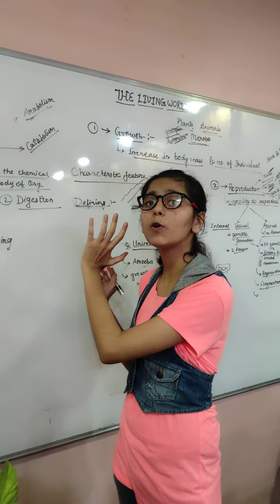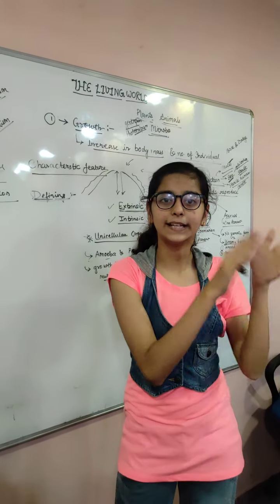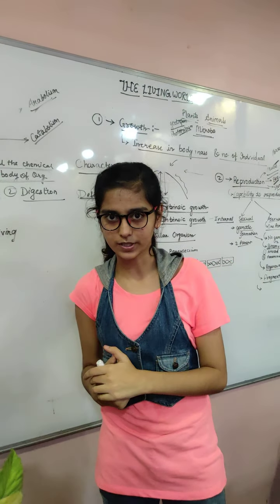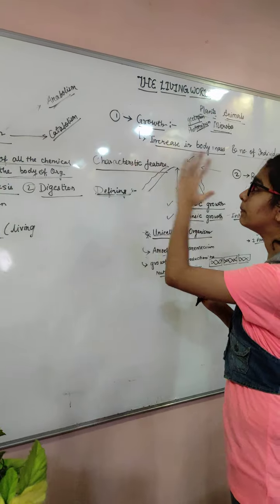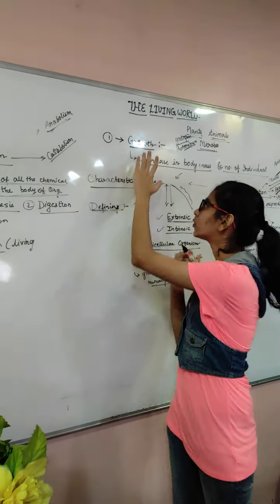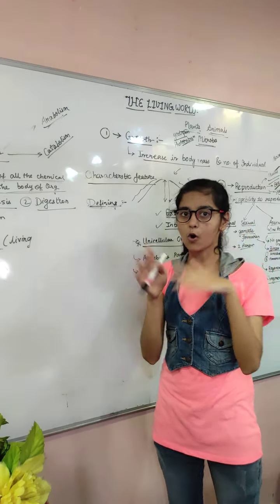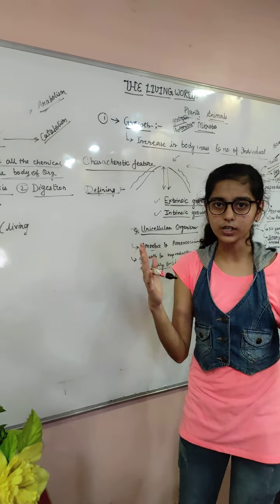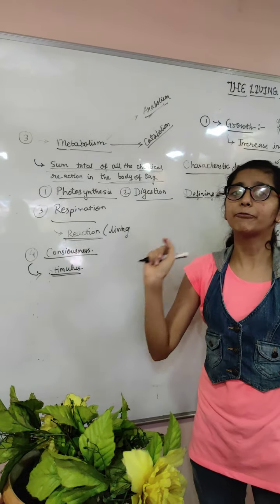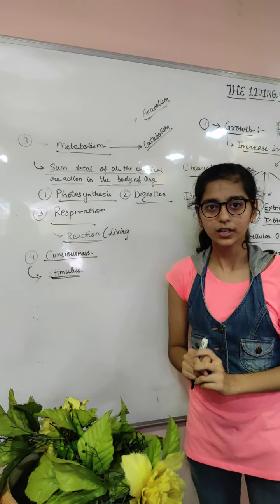Those people who are in coma, we call them neither living nor non-living because they are supported by some machinery, right? So these are the main four characteristics that define life. Growth is present in all, reproduction is not seen in all, metabolism and consciousness will definitely be seen in all the living creatures.